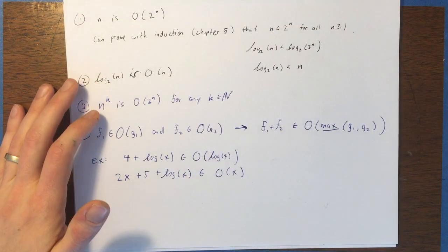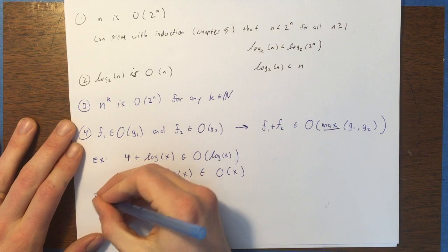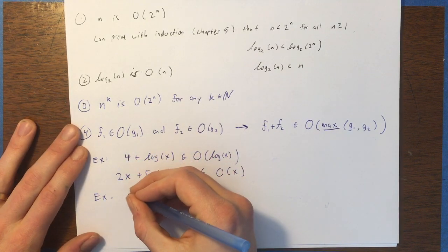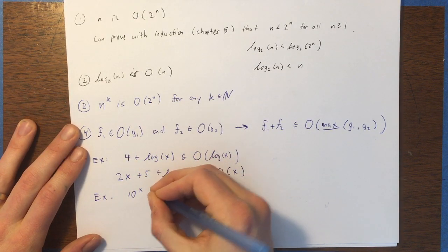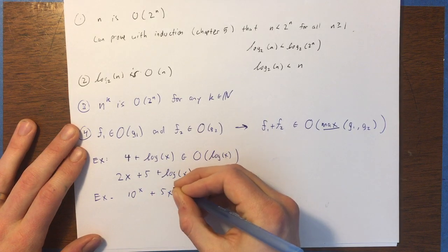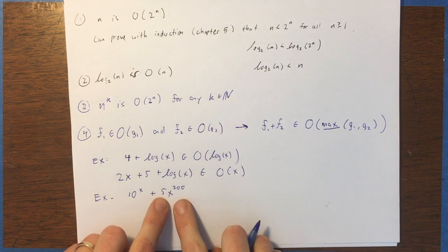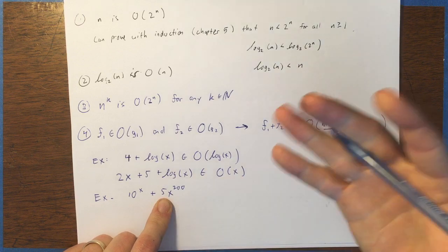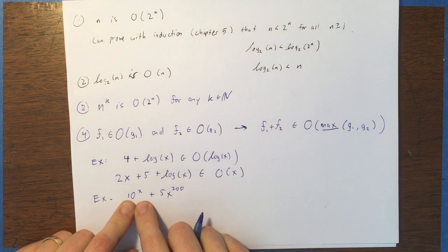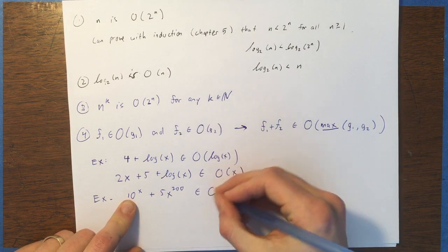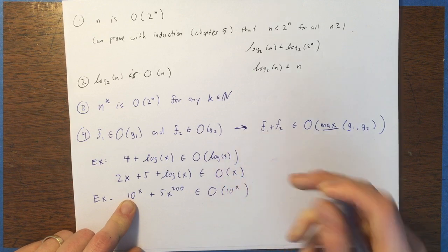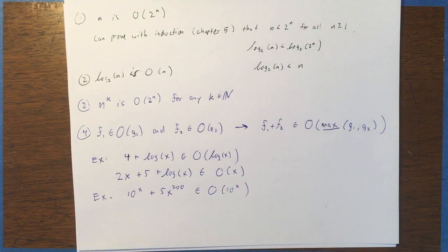One more example: if you take 10 to the power x plus 5x to the power 200, the 5x to the power 200 might be a really high power of x, but it's still slower than 10 to the x. So this is still going to be big O of 10 to the x, like that.